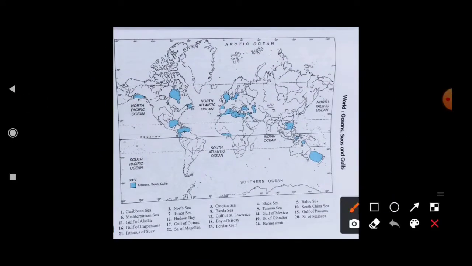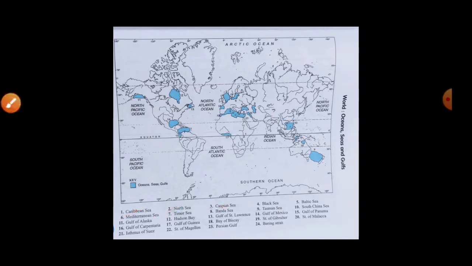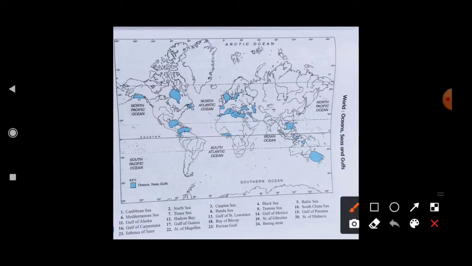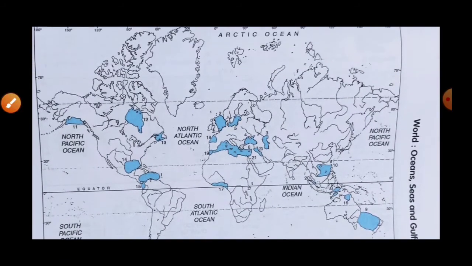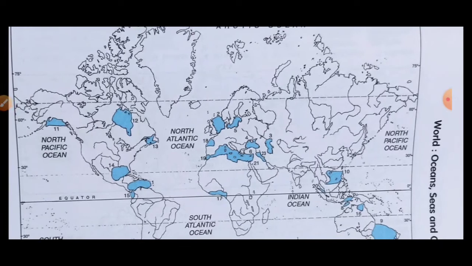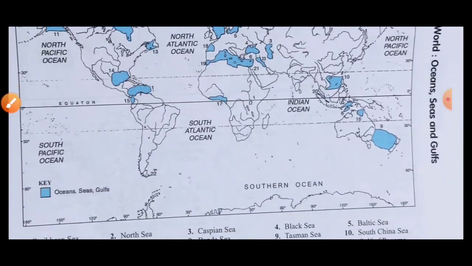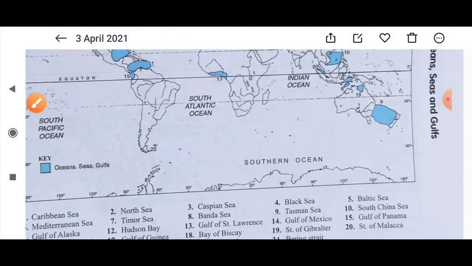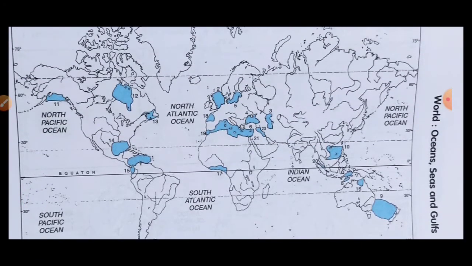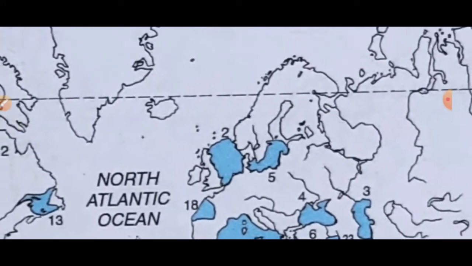Here you can see that there is a list: the Caribbean Sea, the North Sea, the Caspian Sea. So one by one, let's start. First of all, there is the Caribbean Sea. Where is the Caribbean Sea? Now let me show you. Here, number 1, you can see this is the Caribbean Sea. Then the second one is the North Sea. Which is located here. Now you can see this is the North Sea.